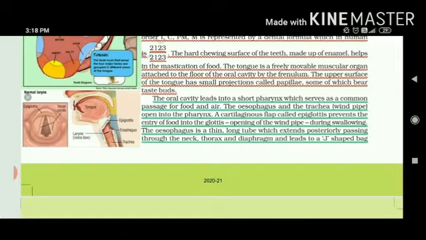Now, after the oral cavity, we will come to the pharynx. The pharynx is the common passage where not only food comes, but even the air that we inhale also comes in this portion. It is usually advised by your parents and even by teachers that do not speak while eating.